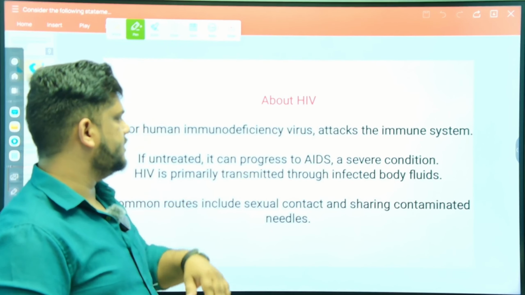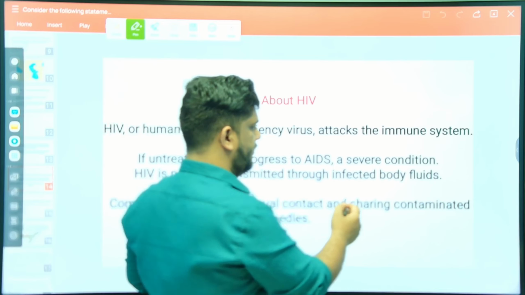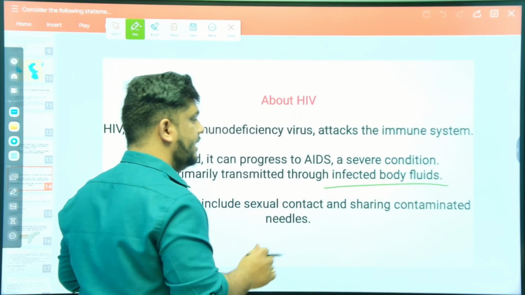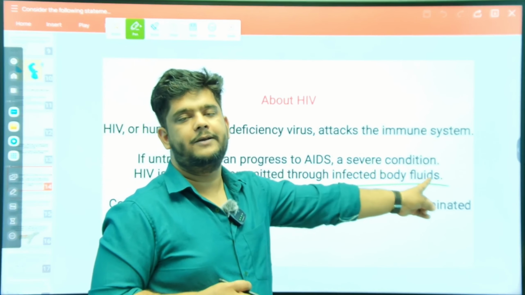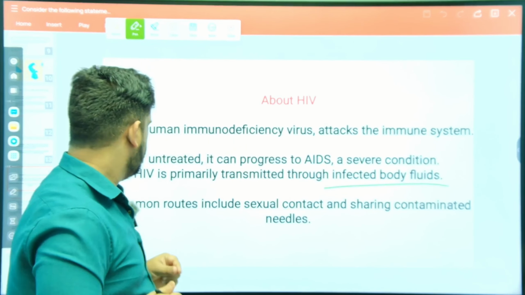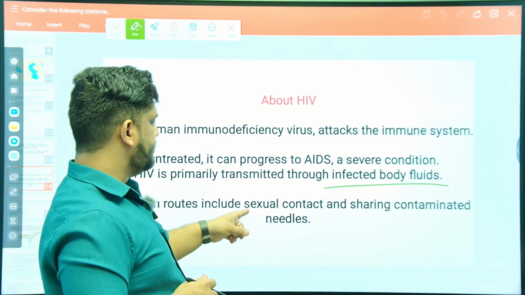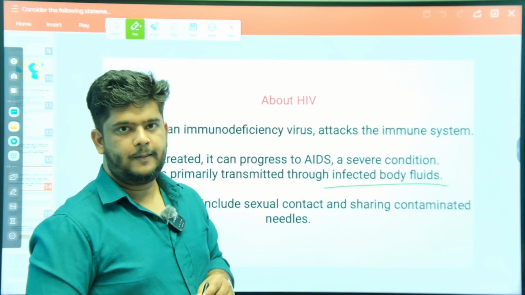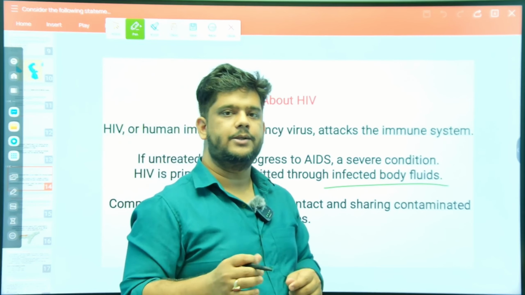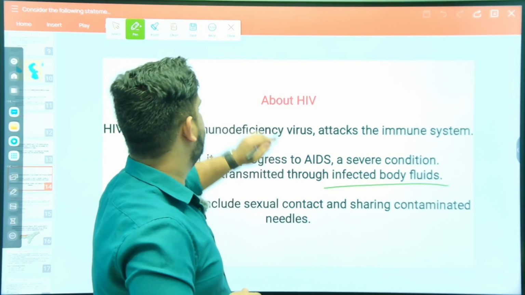HIV is primarily transmitted through infected body fluids. Very important thing that you must keep in mind. Common routes include sexual contact and sharing contaminated needles. So you're not supposed to share needles, the injections that people normally use.